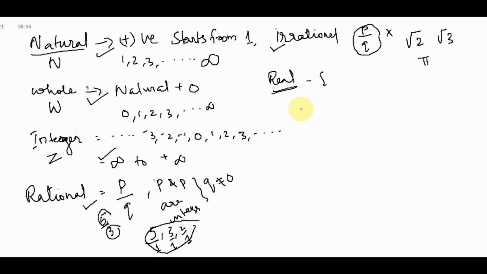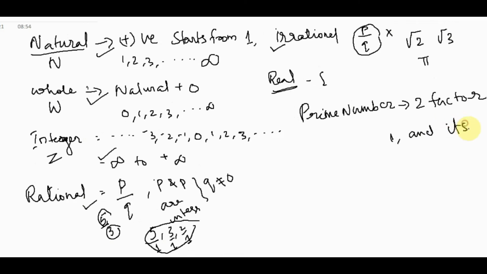Next one is prime number. Prime number means a number having only two factors, 1 and itself. 1 and itself are the factors of a prime number. Examples of prime numbers are 2, 3, 5, 7, etc.